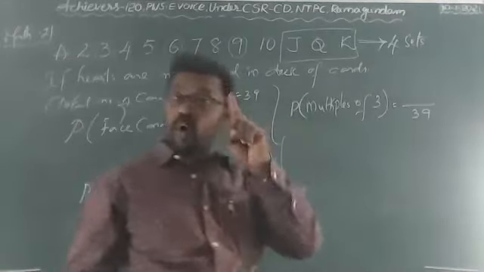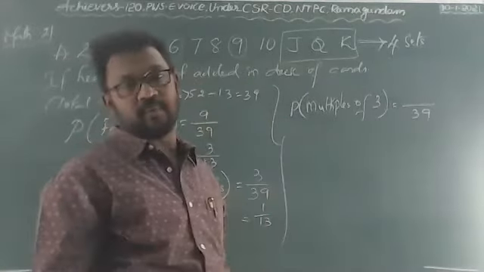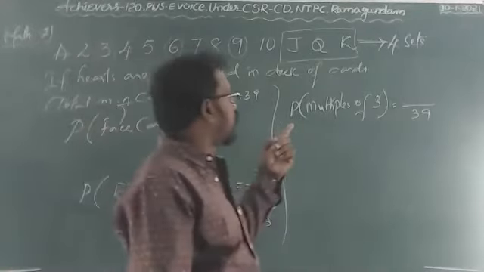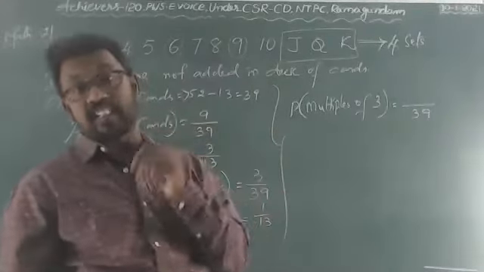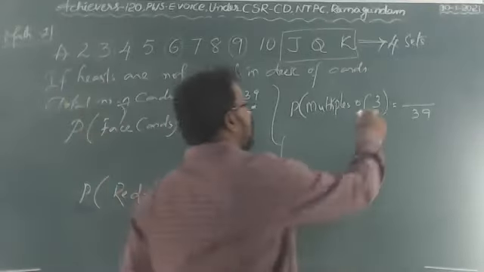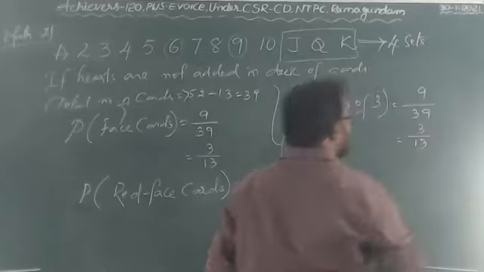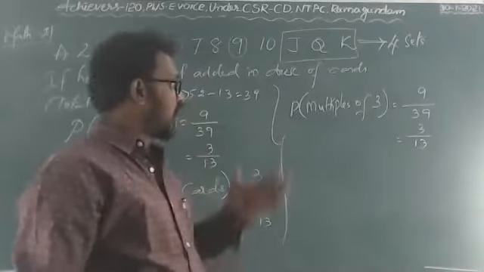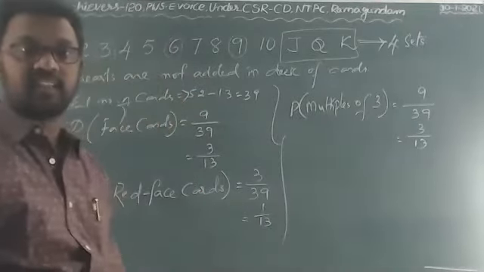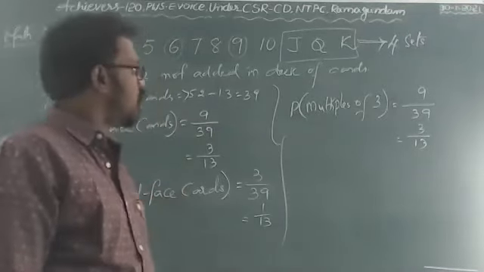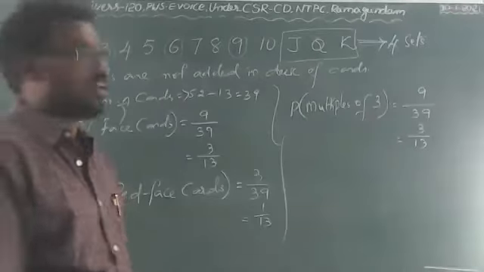Multiples of 3: in one set, 3 cards are there. 3 sets are there. So 3 threes are 9, again. 3 13s are 39. So again 3 by 13 is the result. Understand? So that is the multiples of 3.